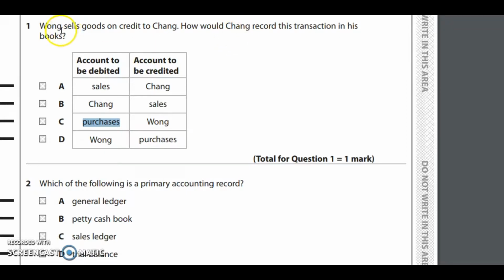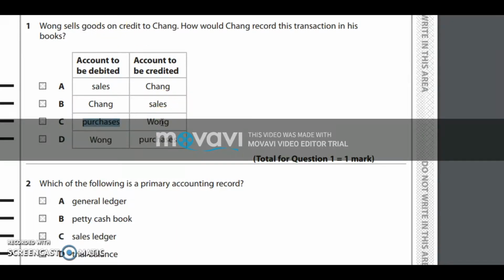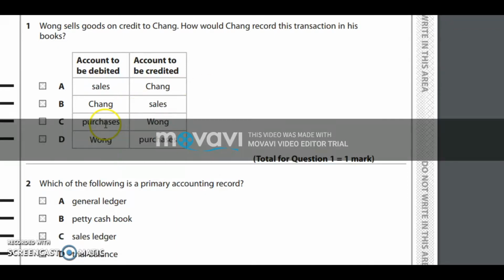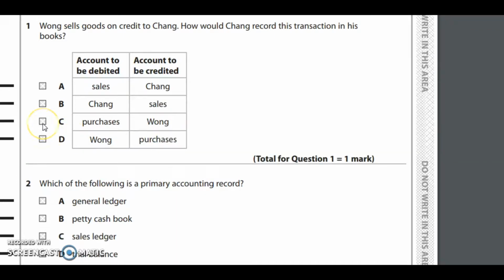Since Chang owes Wong, because this transaction took place on credit basis, Wong becomes a liability to Chang. Therefore, when liabilities increase, it should be credited. This is why the answer is option C. So, the gist of this question is that whenever there is a credit purchase, the basic double entry is that the purchaser's account is debited and the relevant trade payable, or the creditor to whom we have to pay, is credited. Therefore, the answer is option C.